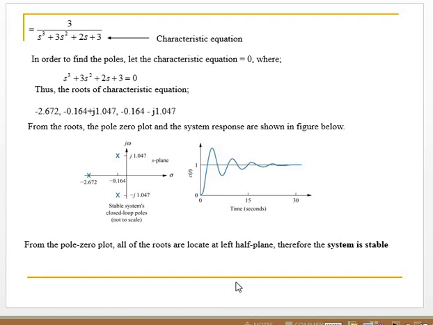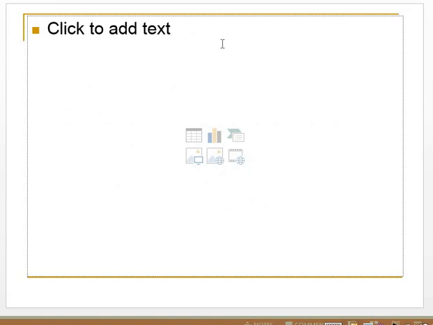Okay, this is the method of how to analyze the stability of the system using the plot of poles in the S-plane. Okay, next we look at another example. I will give you another example.